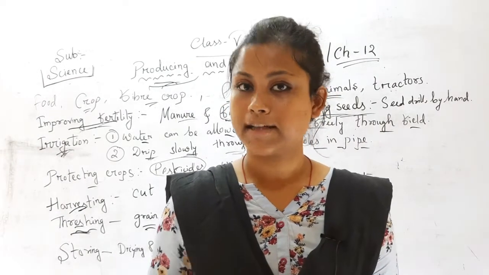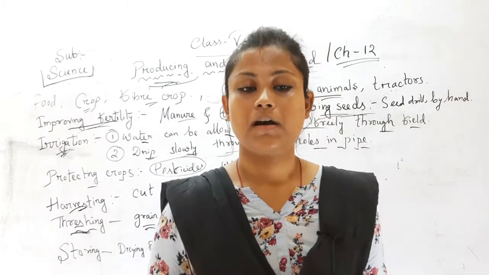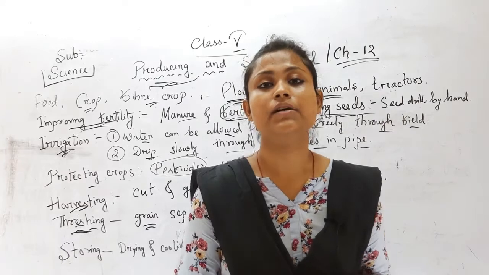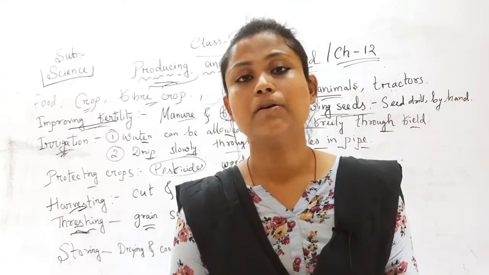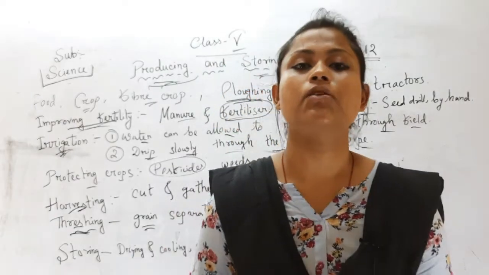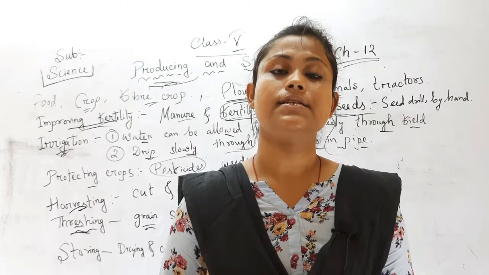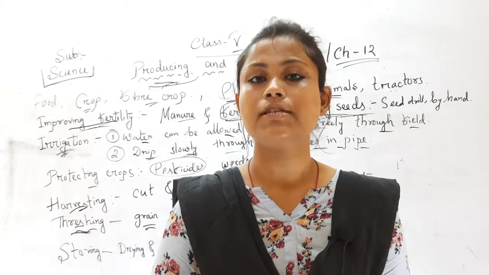Now we have cut and gathered all the crops. Now what is the next point? We have to separate the grains from the cereals, or from the crops, from the plants, and this process is called threshing. What is threshing? Separation of grains from the cereals is called threshing. And how can we do threshing?